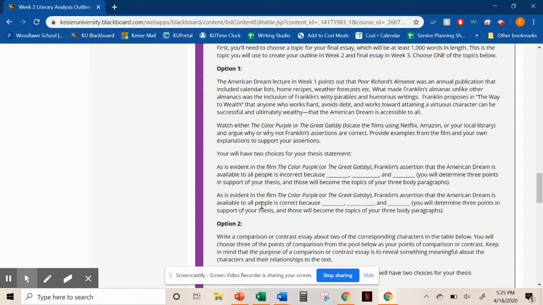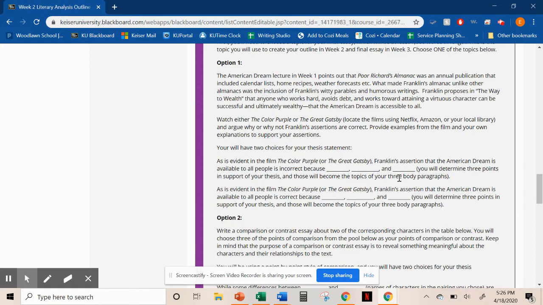So these are your two choices for a thesis statement, and basically these blanks are where you are going to put in your ideas, right? These are the 3 points that you are going to determine based upon your findings and your assessment from watching the videos and having read, obviously, Poor Richard's Almanac.